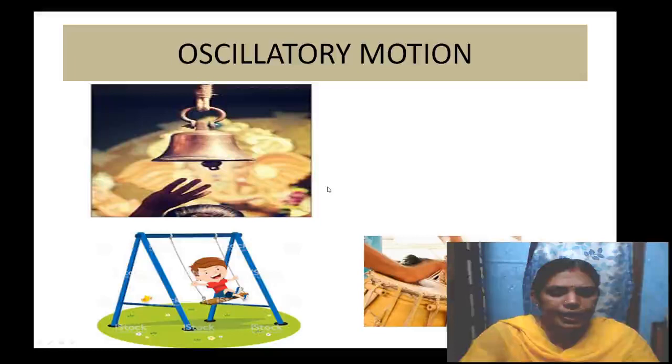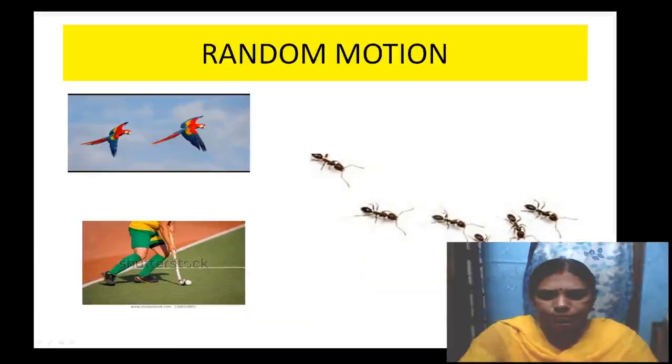Clear? Then the next motion is random motion. See here, random motion. Random motion means the motion that does not follow a fixed direction. Okay, that is random motion. See here, the movement of the bird is not in a fixed manner. And here, when the hockey player runs after a ball, that is also not a fixed motion, right? So it is also random motion. That means he moves here and there.